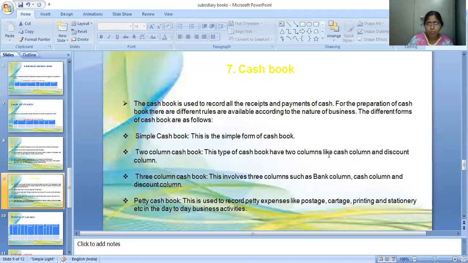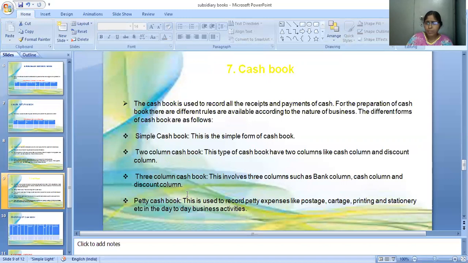Sorry, here we have two columns only, the cash and discount columns. Next, the triple column or three column cash book involves three columns such as bank column, cash column, and discount column. In the two column cash book, we have to mention only two columns, that is cash and discount. We cannot mention bank here. In the triple column cash book, we have to mention three columns like cash column, bank column, and discount column on both sides.